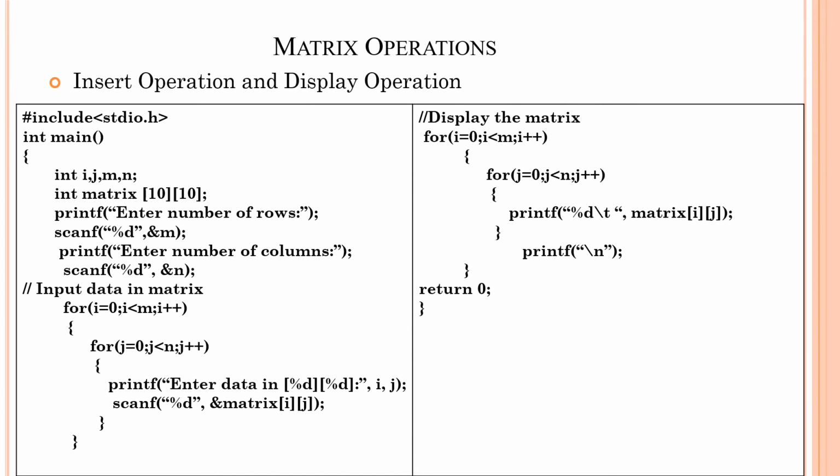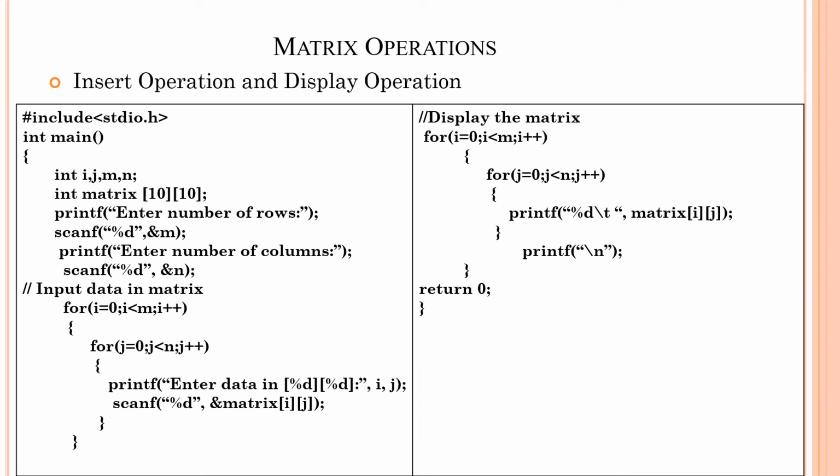Matrix operations. In this slide, I have shown a program where we are performing some operations on a matrix. That is, we are going to insert and display the matrix. So #include <stdio.h>, int main, int i, j, m, n are the various variables, and a matrix of 10 by 10.